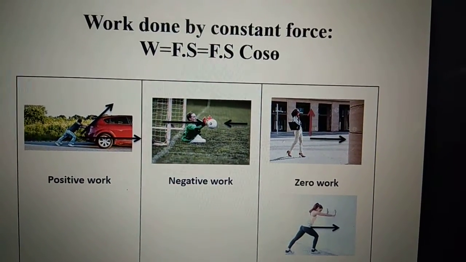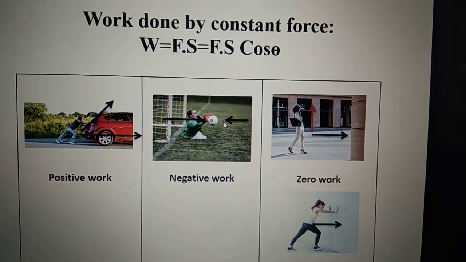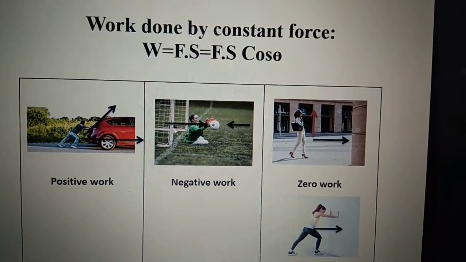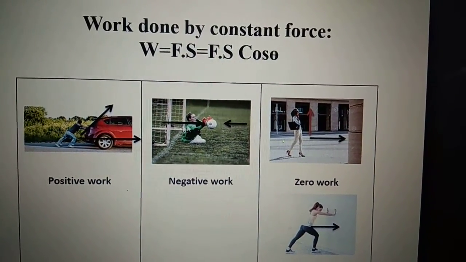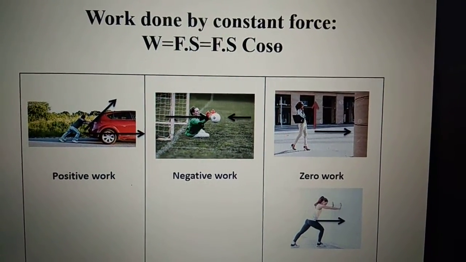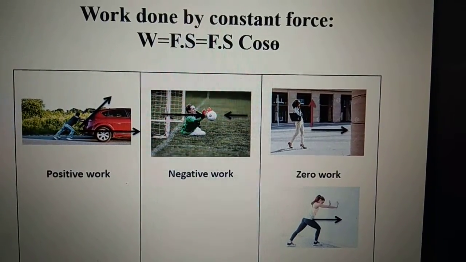But in the second case, a goalkeeper is trying to stop the goal. In this case, the displacement of the ball is in this direction. The force applied by the goalkeeper is in the opposite direction. There is an angle of 180 degrees between the force and displacement. So that is why the work done is negative.